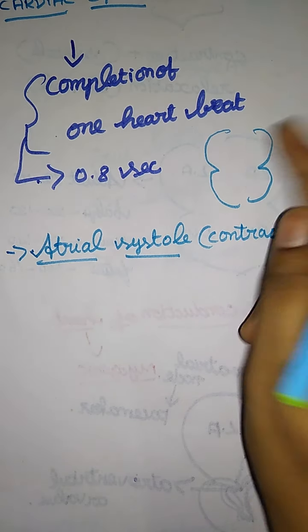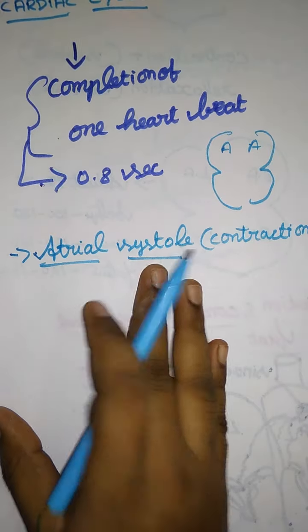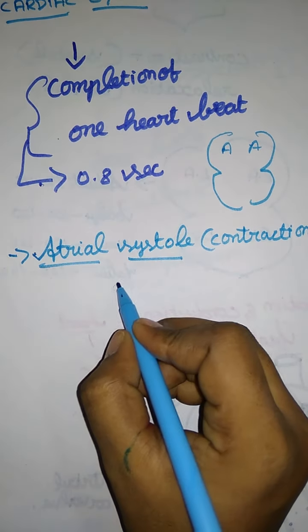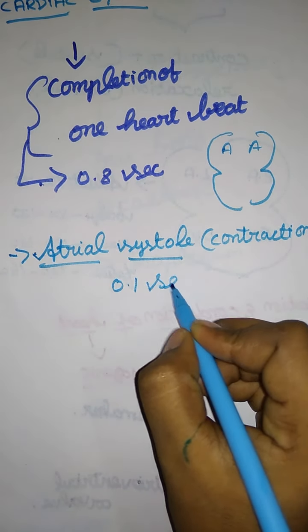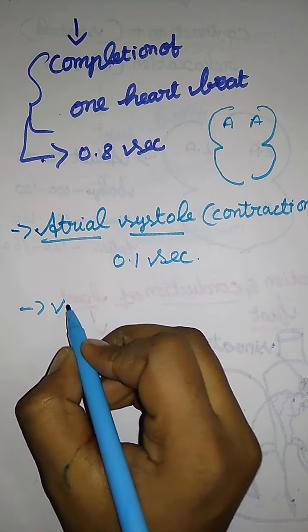So that is the contraction phase of both auricles. The auricular systole lasts 0.1 second, and next is ventricular systole.